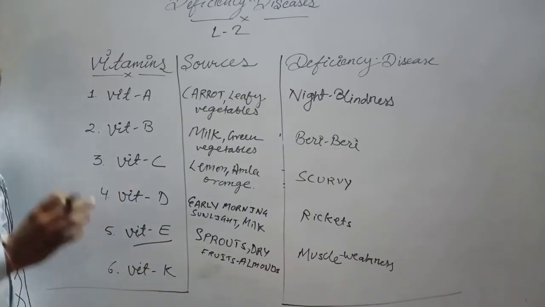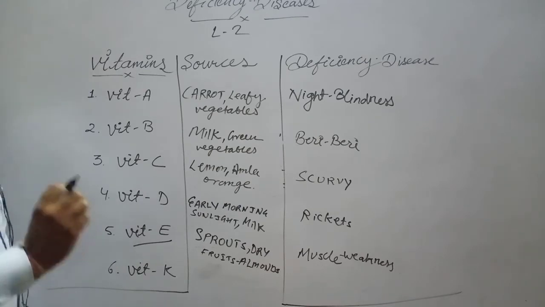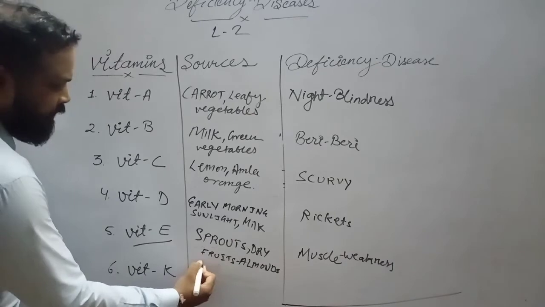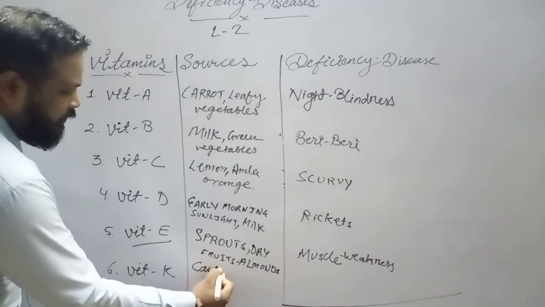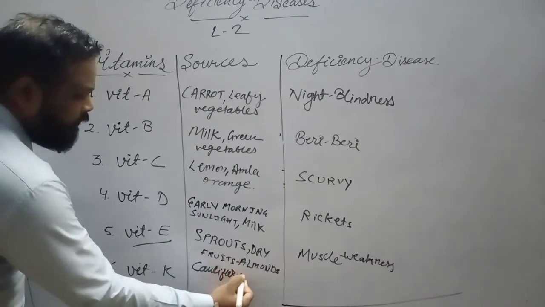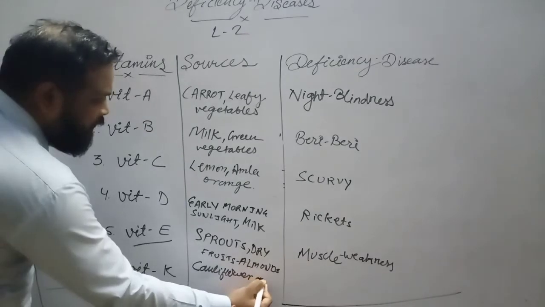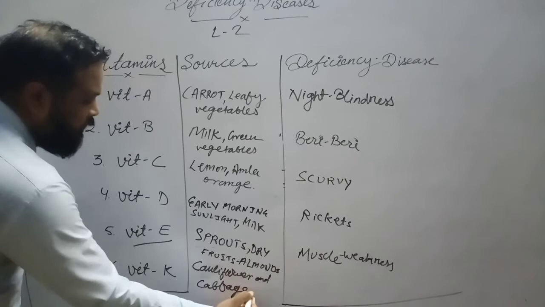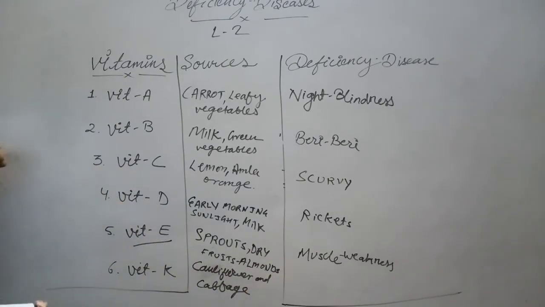Now, students, it's time for vitamin K. Vitamin K is responsible for clotting your blood at the time of injury or wound. So vitamin K is found in vegetables like cauliflower and cabbage and many more. But you must remember cauliflower and cabbage.